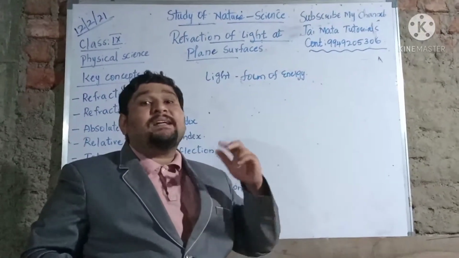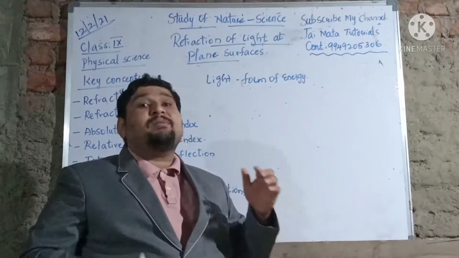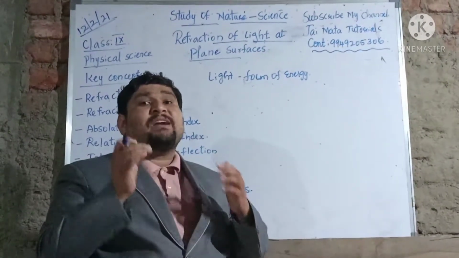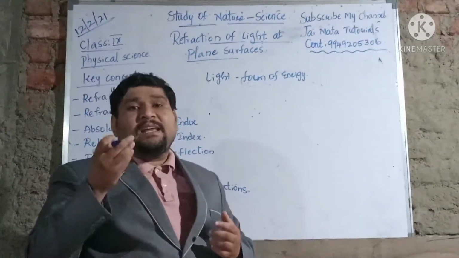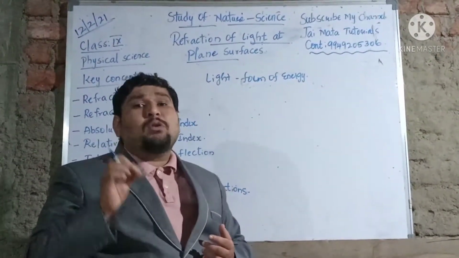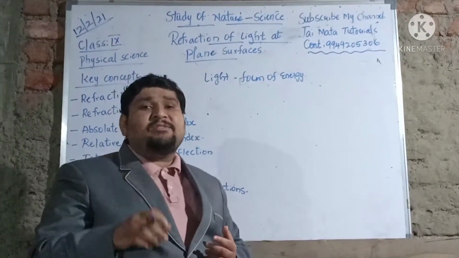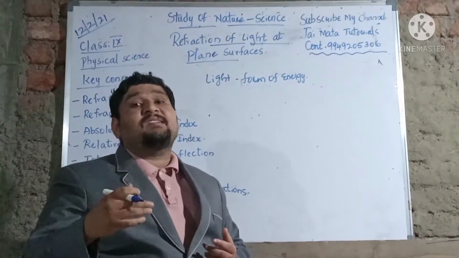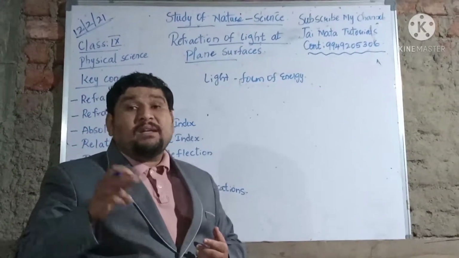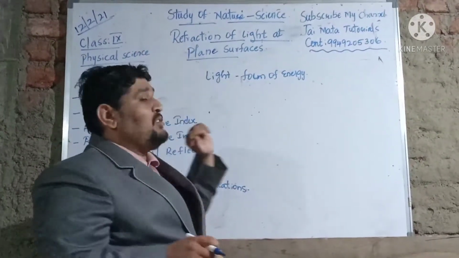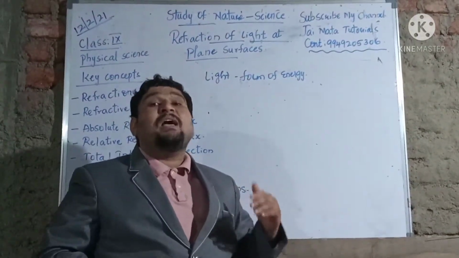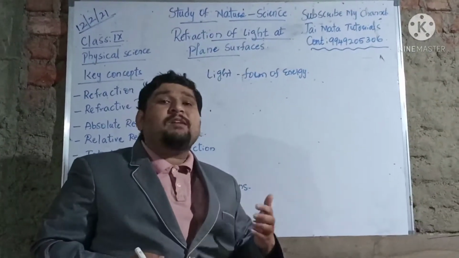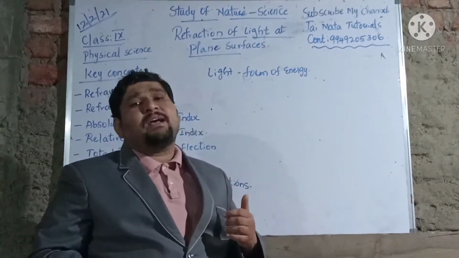Light also interacts with the nature and the surroundings through different processes. Among those, we come across different light processes like reflection, refraction, polarization, diffraction, interference. These are some of the light processes through which light interacts with nature and its surroundings. In today's class, we are going to go with refraction. In your 8th class, you have learnt about reflection. You already know that reflection is the returning back or bouncing back of light into the same medium.